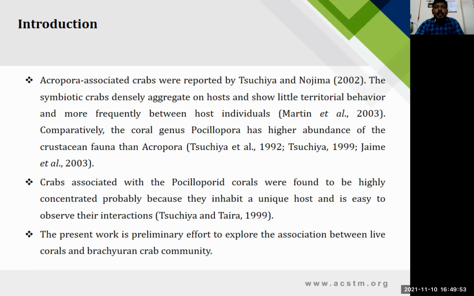The symbiotic crabs densely aggregate on the host and show little territorial behavior, moving more frequently between host individuals. Compared to the coral genus Acropora, Pocillopora has a higher abundance of crustacean fauna. Crabs associated with Pocilloporidae corals were found to be highly concentrated, probably because they inhabit a unique habitat, and it is easy to observe the interaction. The present work is a preliminary exploration of the association between live corals and brachyuran crab communities.